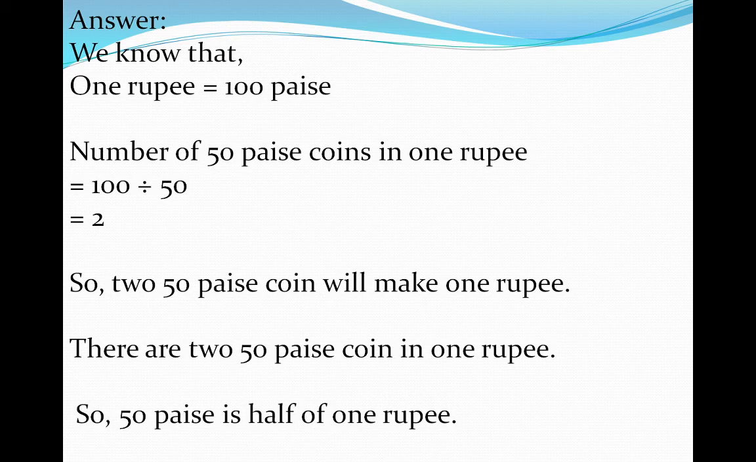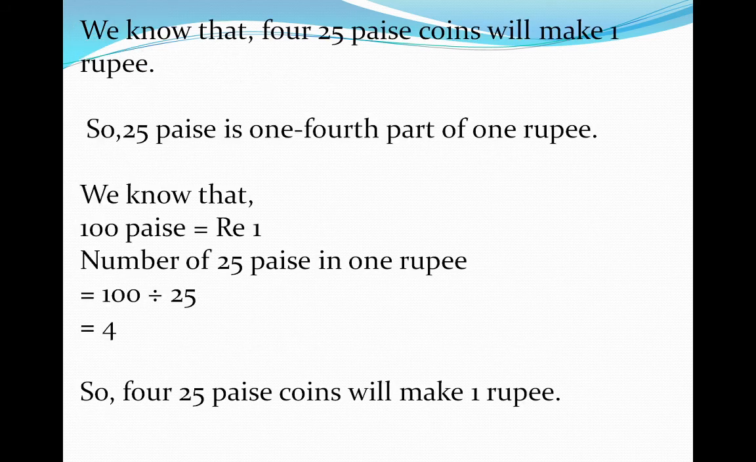We know that 1 rupee is equal to 100 paise. Look at here carefully. You know very well that 1 rupee means 100 paise. Number of 50 paise coins in 1 rupee: if we divide 100 by 50, we get the answer 2. So 2 coins of 50 paise will make 1 rupee. So there are 2 coins of 50 paise in 1 rupee. So 50 paise is half of 1 rupee.